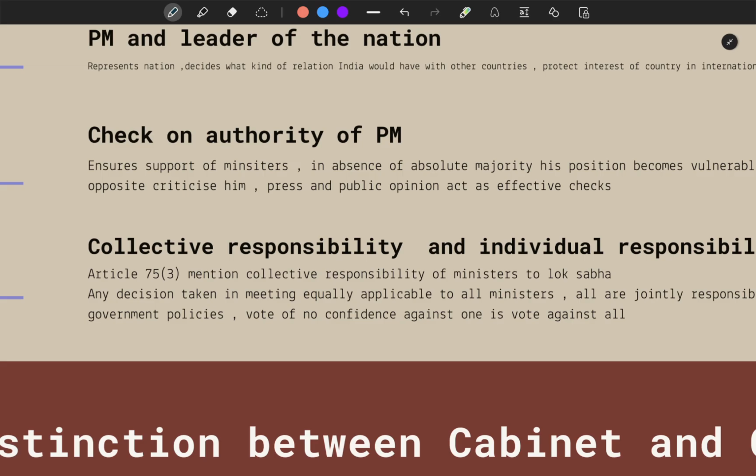Like if someone is not supporting that decision, but still they have to support that decision of the government. All ministers jointly share the responsibility of the government policies and performance. Like if they are doing good, everyone is doing good. If one is doing bad, everyone is doing bad. A vote of no confidence against one minister means it is a vote against the whole ministry.